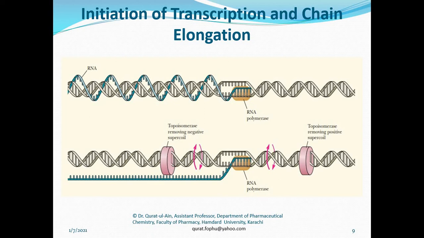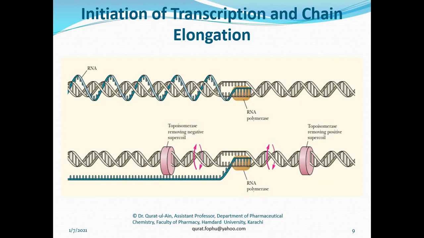And what is the elongation step? In the elongation step, the RNA polymerase, which consists of 5 subunits, recognizes the DNA, and then the RNA polymerase sigma subunit recognizes the promoter region, and this was the initiation step.